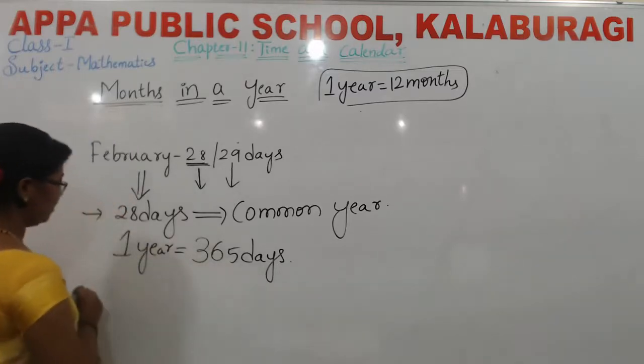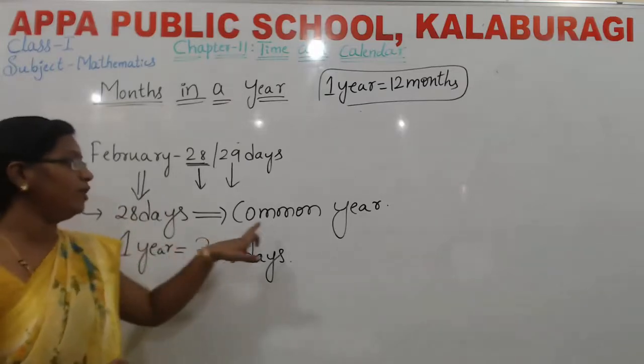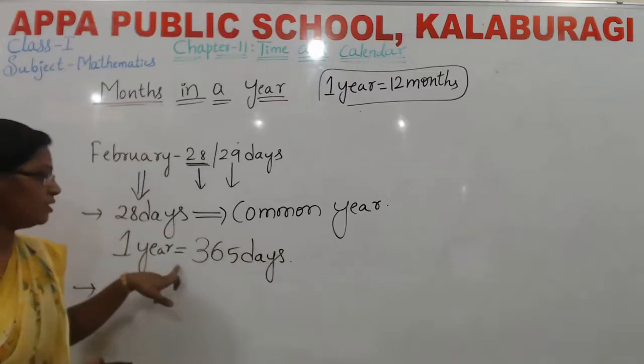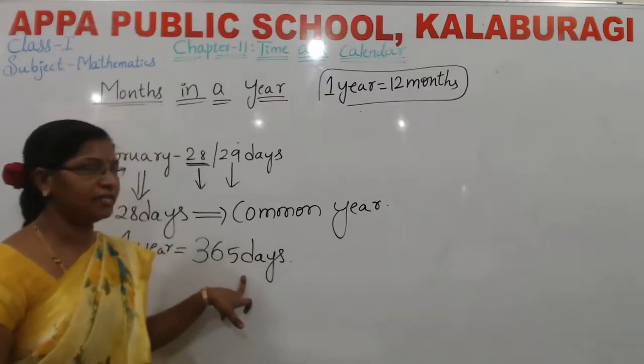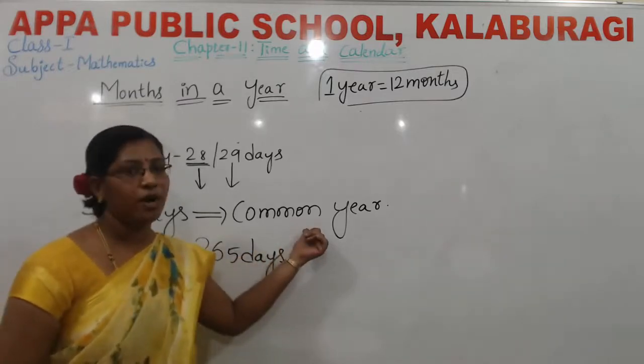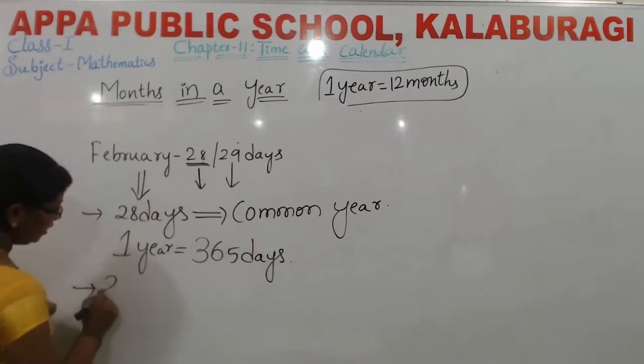If February has 28 days, then we call it a common year. That is, one year is equal to 365 days. When we say 365 days, that is a common year. For example, in the month of February, it has 29 days.